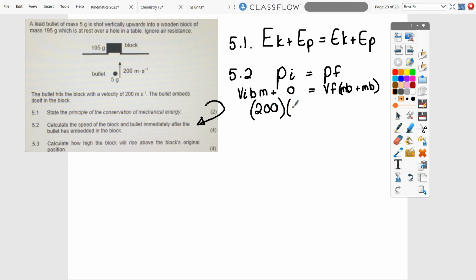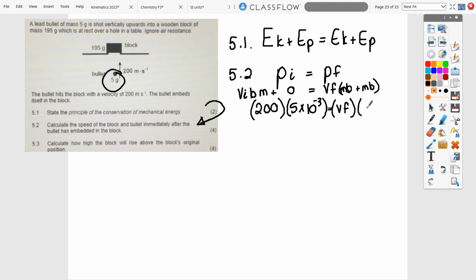The 200 then times by the mass. Please remember that we can't use 5 grams, so it's going to be 5 times 10 to the minus 3, or you can just go 0.005. This is going to be equal to Vf, which is what they're asking us for. The masses are the 5 plus the 195, so that's going to give us 200 times 10 to the minus 3.